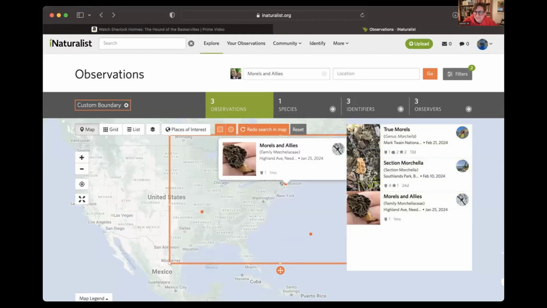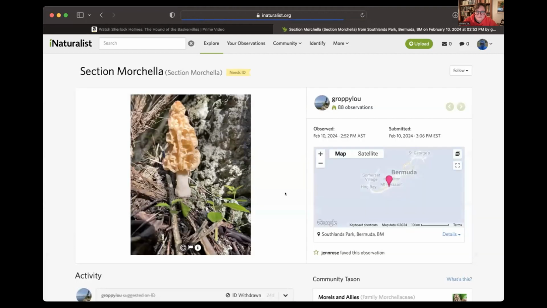This Massachusetts one doesn't sound right to me. And look, it's a dried up mushroom. So either the person literally just found a dried up mushroom in January, or maybe they had a bag of dried morels and they took a picture of it. So again, not that helpful. And then finally, this is of interest to me. This is Bermuda. So let's look. Okay, so that's real.